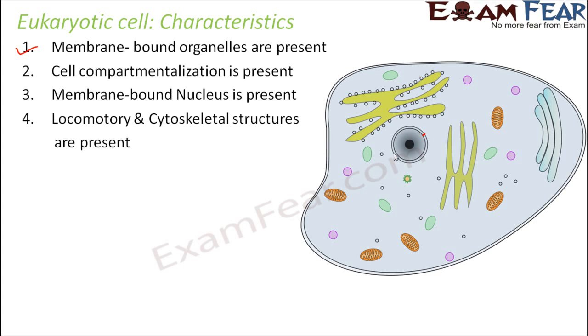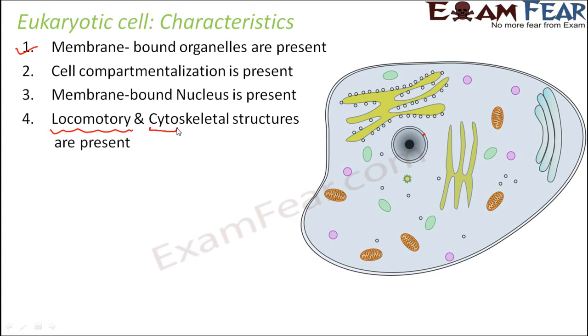Locomotory and cytoskeletal structures are present. So when I say locomotory structures, that is for the cells to move from one place to another, you need some organs for locomotion. For example, cilia, flagella, those are the locomotory organs. So they are present in eukaryotic cells, and also there are some cytoskeletal structures. What is cytoskeletal?